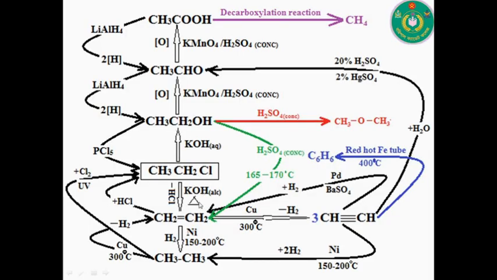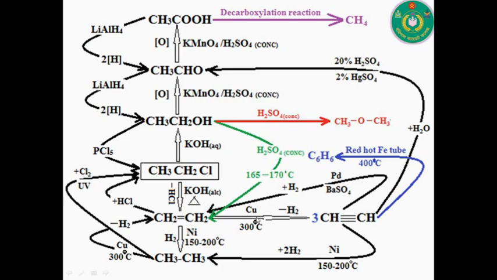Now we will produce ethene from the compound ethanol. Here we see that in the ethene compound, one molecule of water is lost compared to the compound ethanol. That means if in this reaction we use concentrated sulfuric acid at 165 degrees Celsius to 170 degrees Celsius, then ethene will be produced from the compound ethanol.